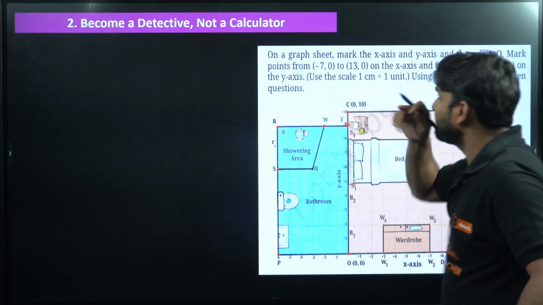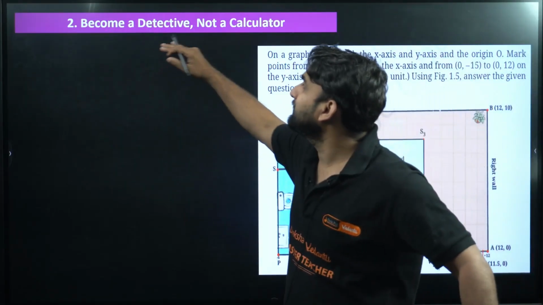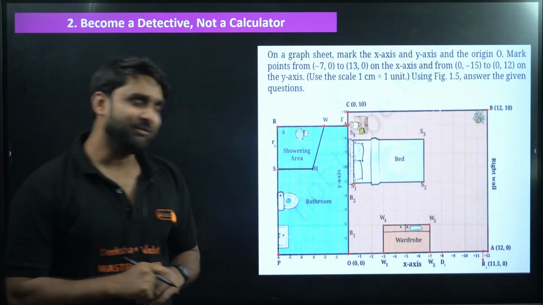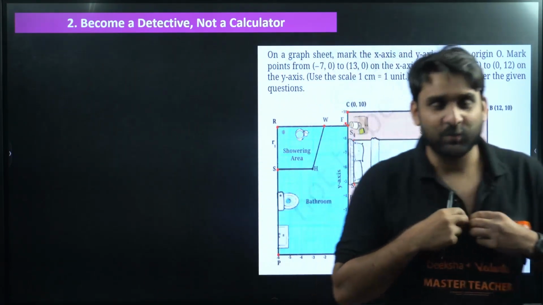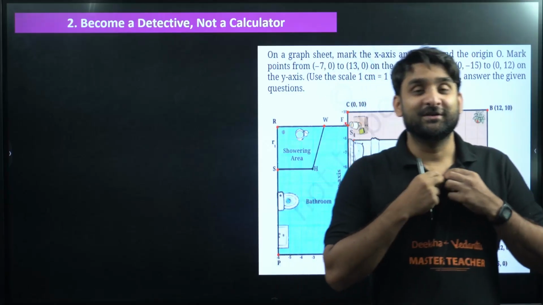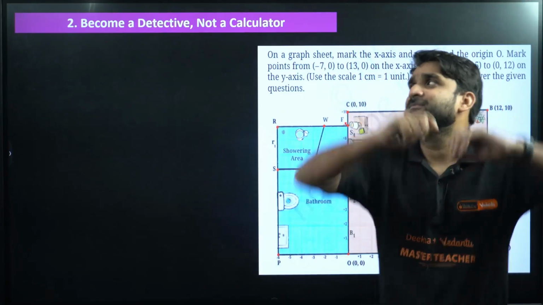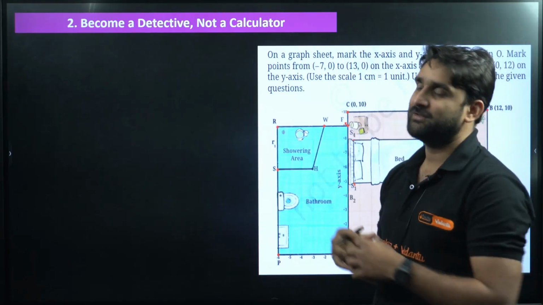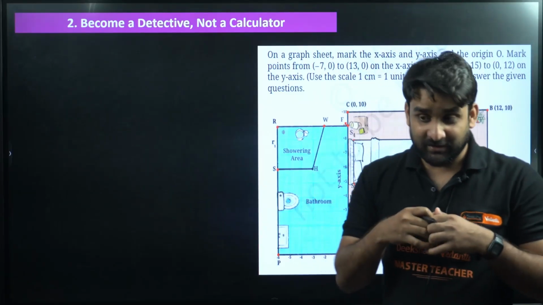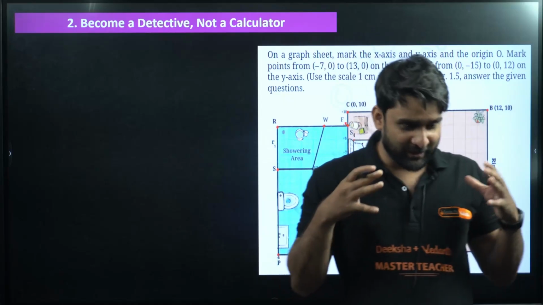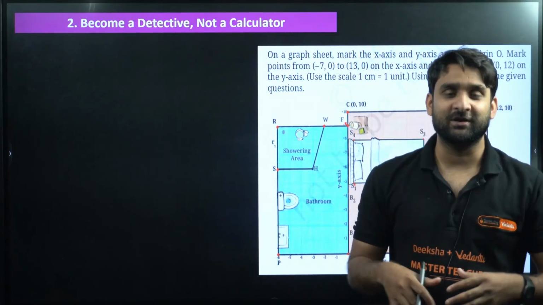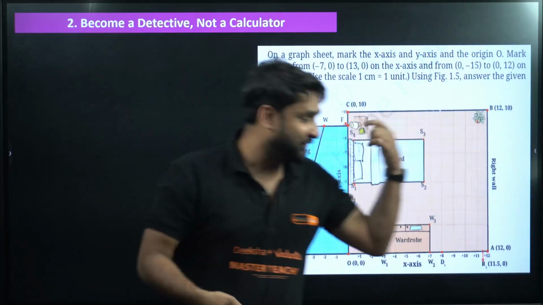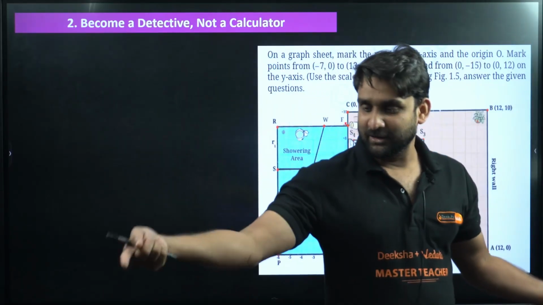Okay, moving to next. The second point is: become a detective, not a calculator. What I feel as a teacher every year is that most students make such mistakes. They directly go to the formula, they directly start calculation without thinking, without going into depth of the question, into the situation that is given there. They directly start: oh, this formula will be used. Yes, I can do this question, but directly using this formula and all.